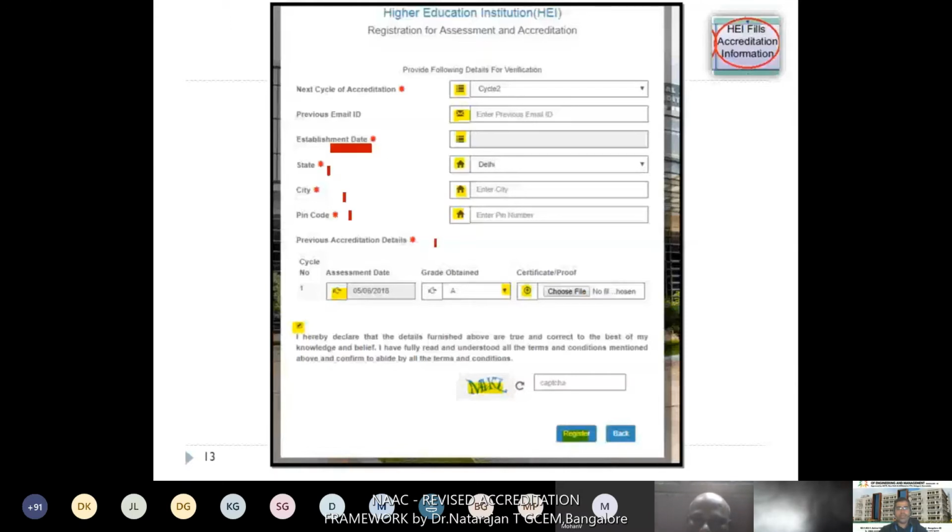Then previous accreditation details, this is very important. You need to mention the previous assessment date. It may be available in your previous grade report. Then the grade obtained. Then you need to attach the supporting document as proof. The final grade documentation will be supplied by NAAC during your previous cycle of accreditation. You need to make that document a PDF and upload it here. After that, there is a declaration. Then after that, you can directly register.